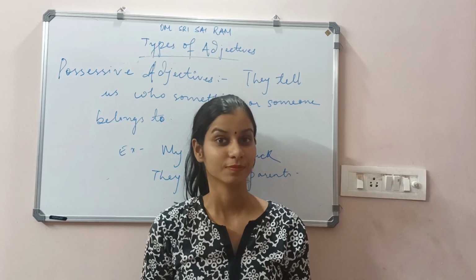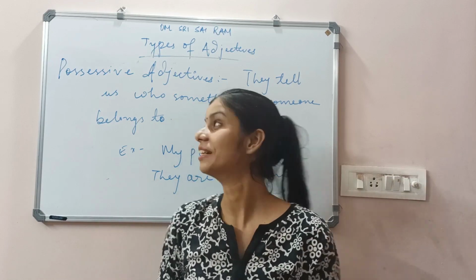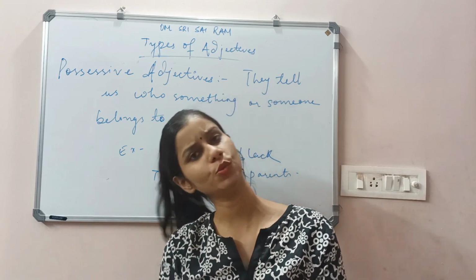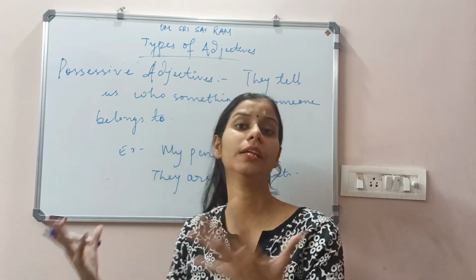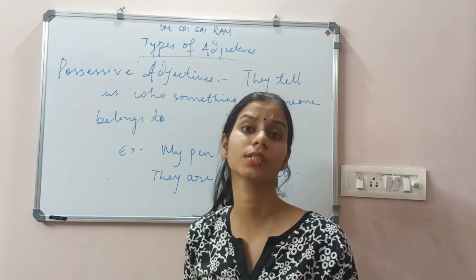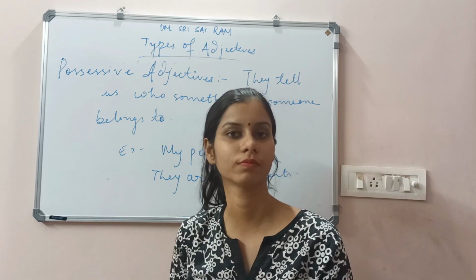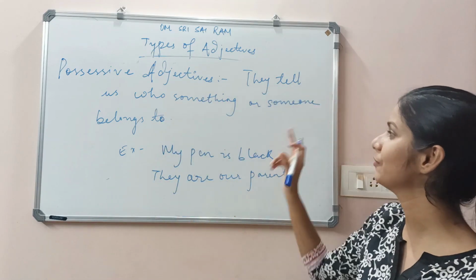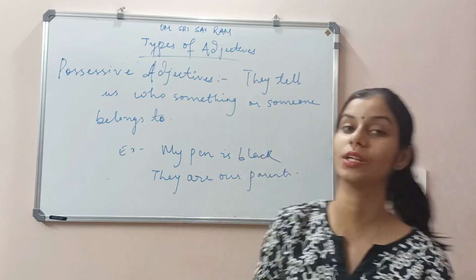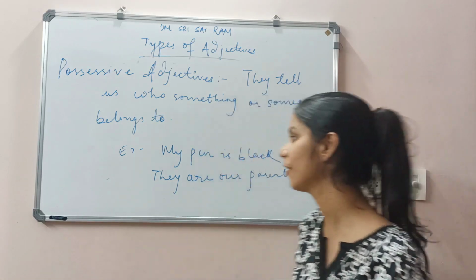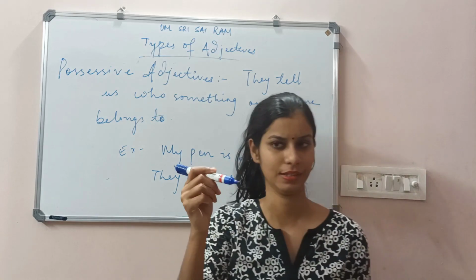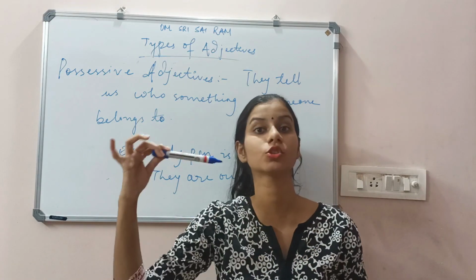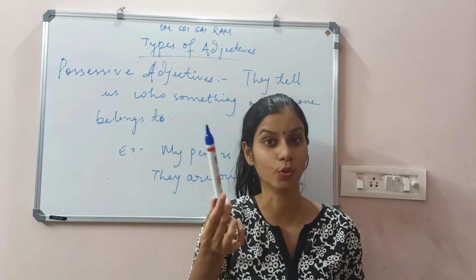The last type is possessive adjective. The word possessive, as we have already studied earlier, gives us the idea of possessing something, that means ownership. ये मेरा है, मेरा ही रहेगा. So a possessive adjective tells us who something or someone belongs to. For example, if I say my pen is blue, that means this pen belongs to me, and the color is blue.